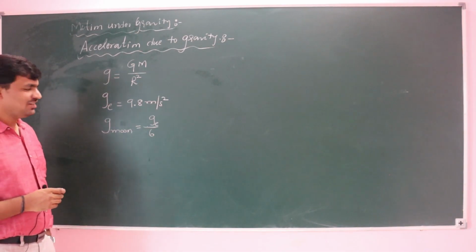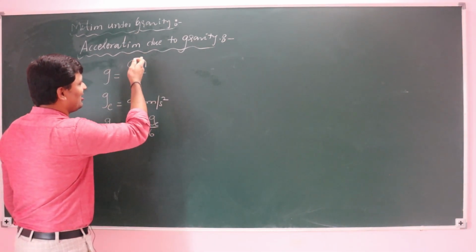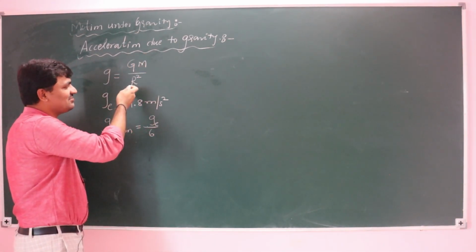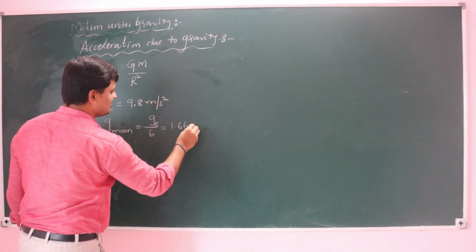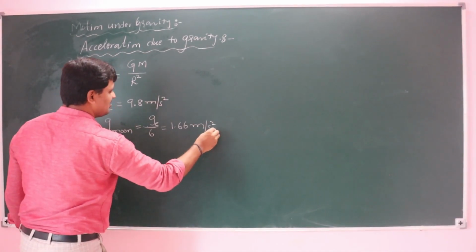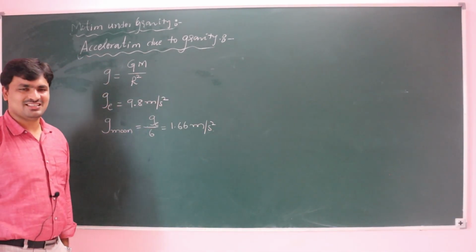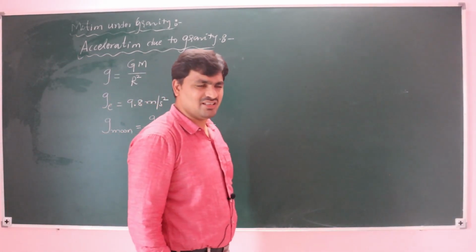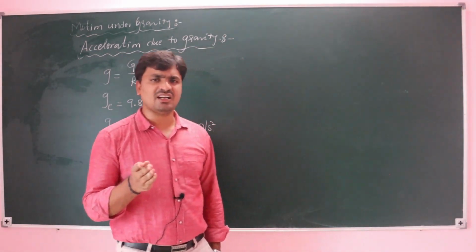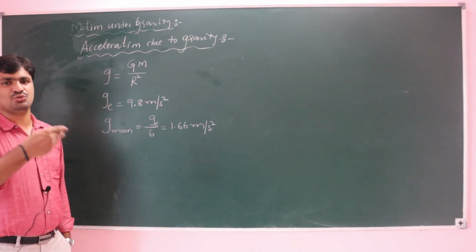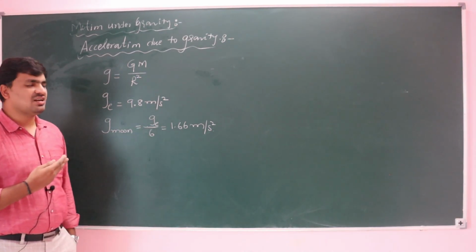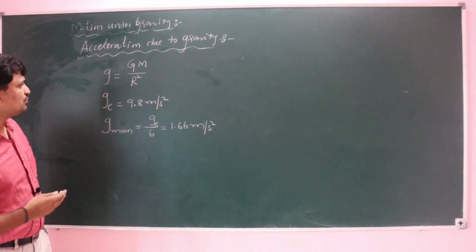To get that, you have to substitute the mass of the moon as well as the radius of the moon. Then you get a value of around 1.66 meter per second square. Whatever planet we consider, whether Mars, Jupiter, or the Sun, different planets have different accelerations due to gravity.